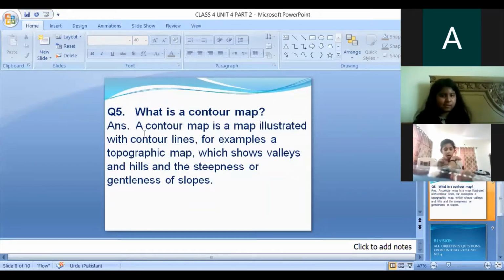A contour map is a map illustrated with contour lines. For example, a topographic map which shows valleys and hills.